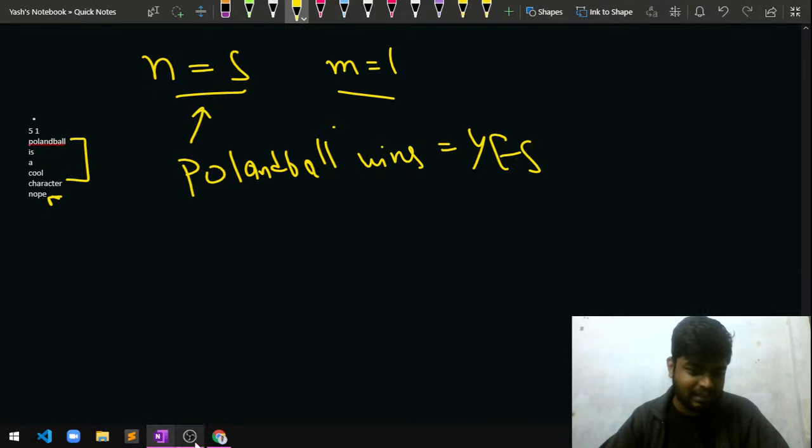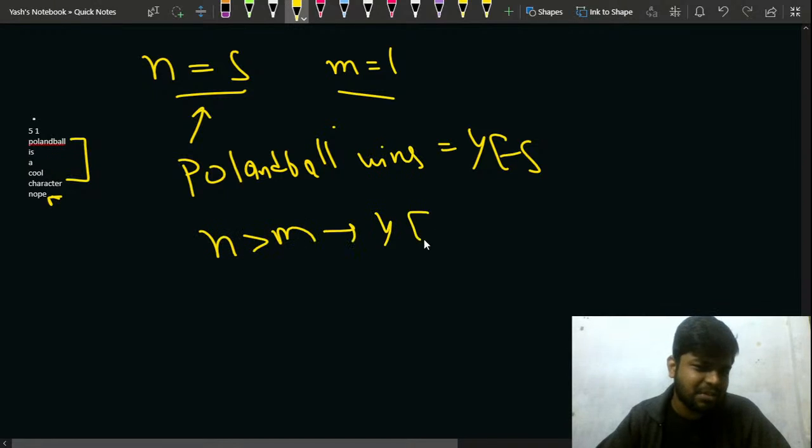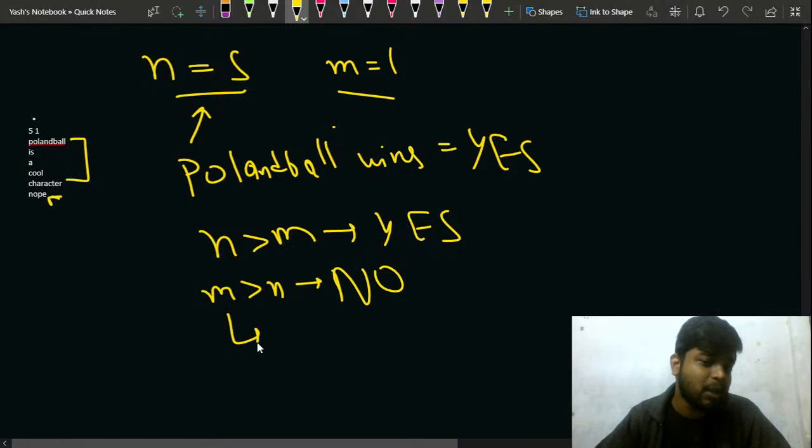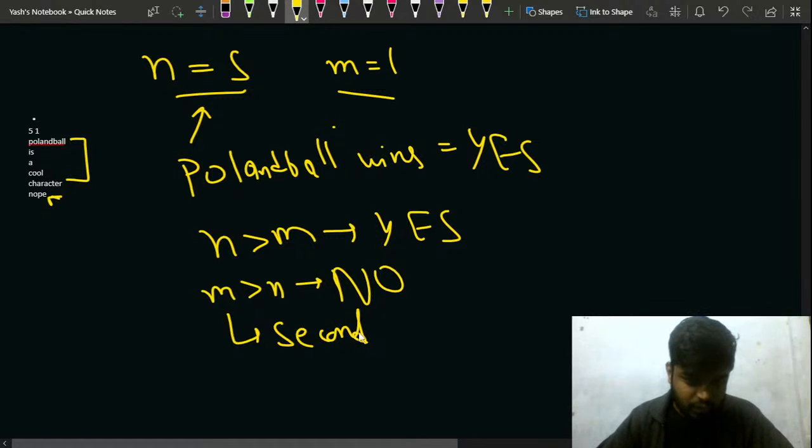I hope that it is clear that if, let's say, n is greater than m, then you will say yes, the first player will win. Or if m is greater than n, then in that case you will say no, because the second player wins in this case, right? Is this much basic part clear to everyone? Second wins because second is knowing more words.